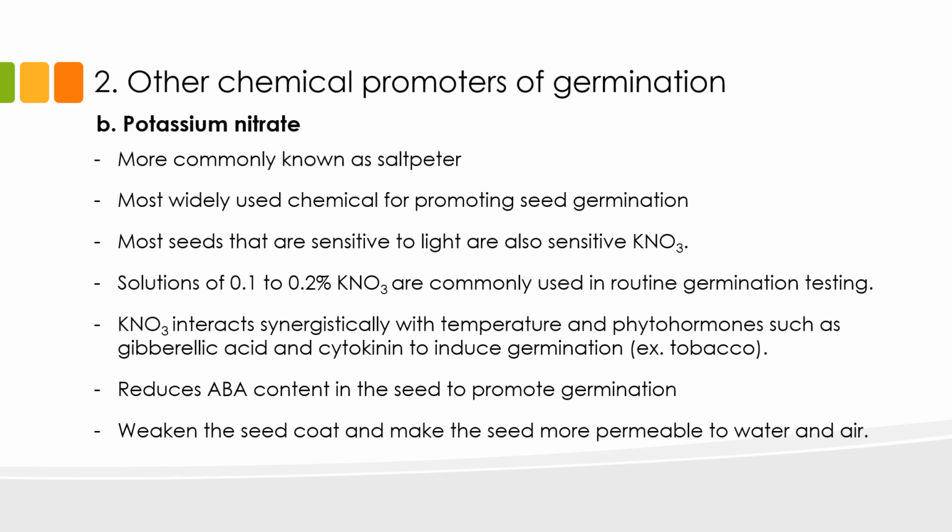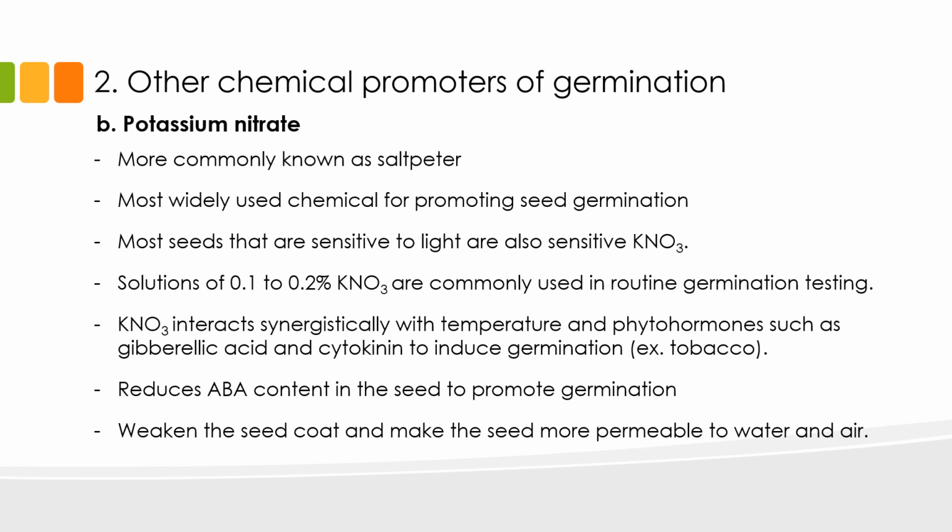Aside from hydrogen peroxide, potassium nitrate is another chemical that has been used so often to induce better germination in seeds. Potassium nitrate is more commonly known as saltpeter. Most seeds that are sensitive to light are also sensitive to potassium nitrate. Solutions of 0.1 to 0.2% potassium nitrate are commonly used in routine germination testing.